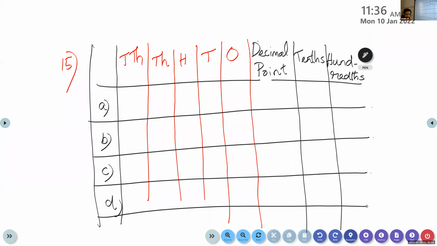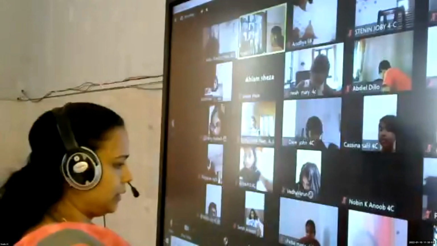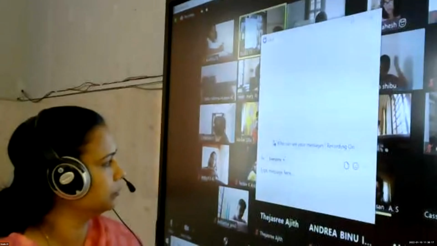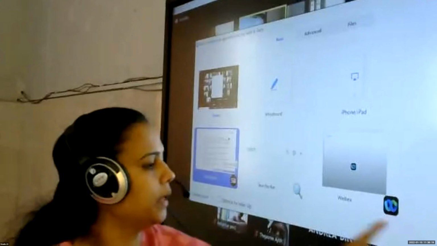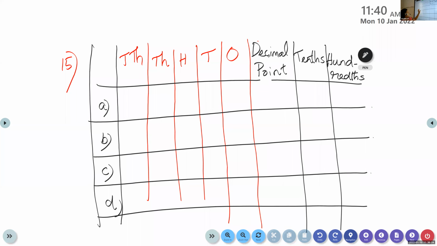While you are drawing that, I am going to take your attendance. According to the place values in the expanded form, we will place the numbers inside, but that we will do in the next class. So those who have not completed the place value chart, please complete it and come for the next class. Revise what we have learned.